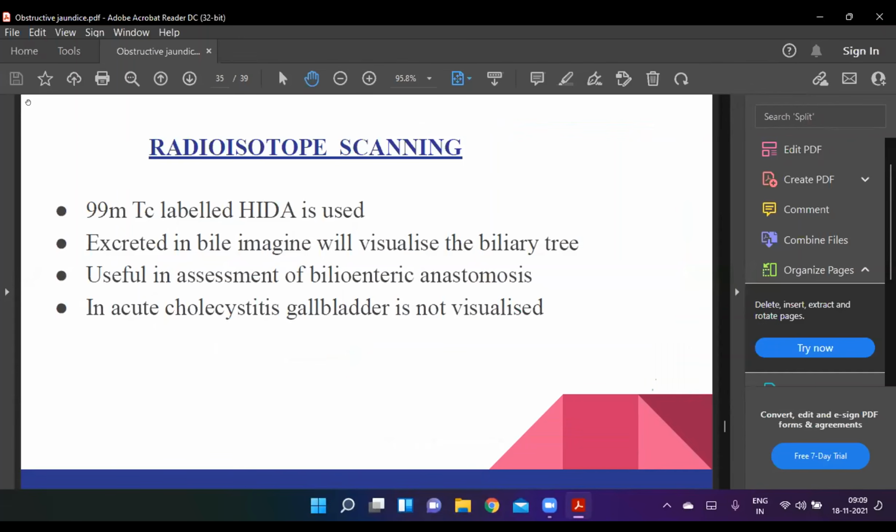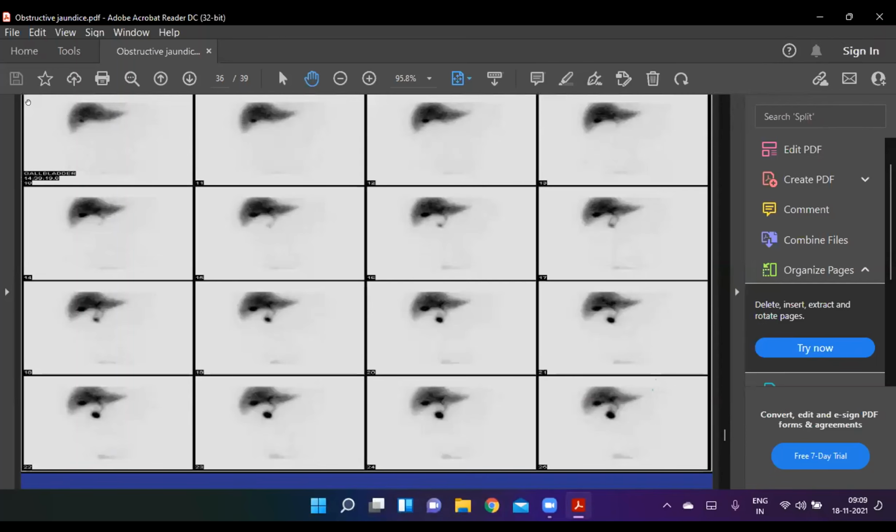Radioactive scanning. Technetium-99 labeled HIDA scan is used. It is excreted in the bile. Images will visualize the biliary tree and are useful in the assessment of a bilioenteric anastomosis. In acute cholecystitis, the gallbladder is not visualized. Next. This is the HIDA scanning.